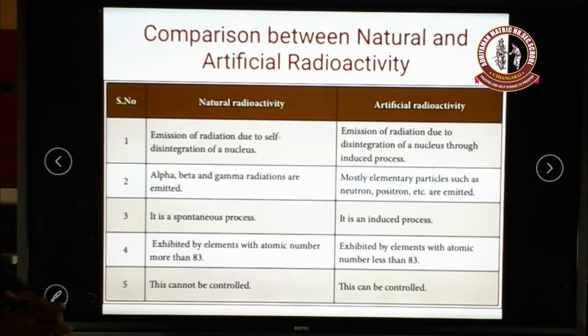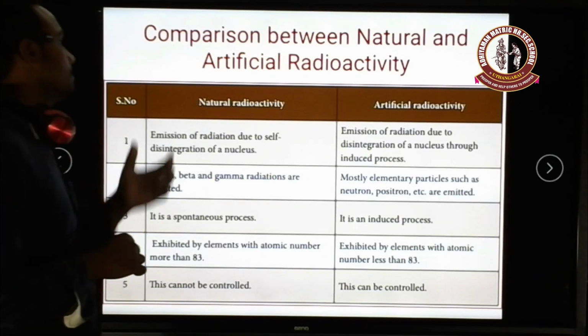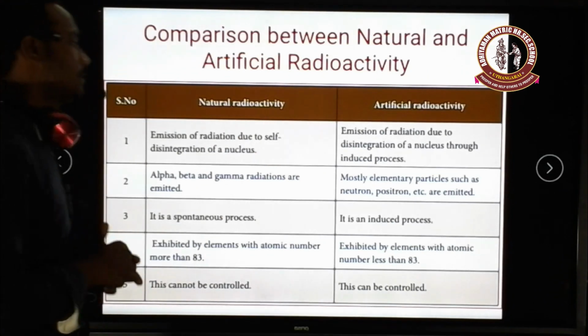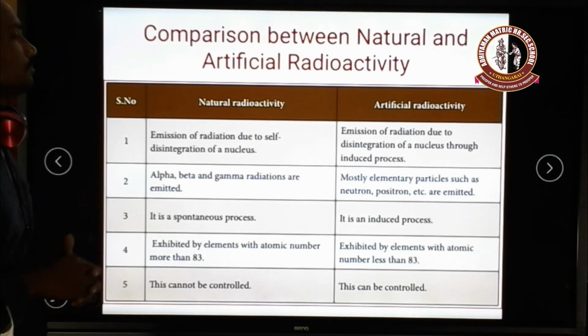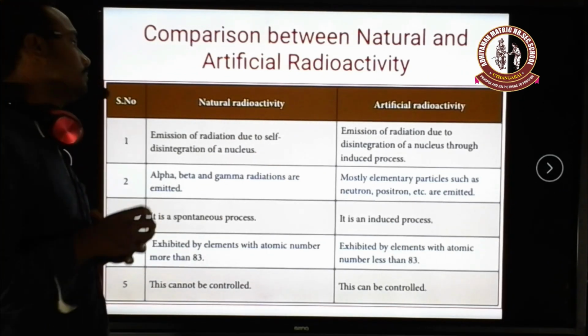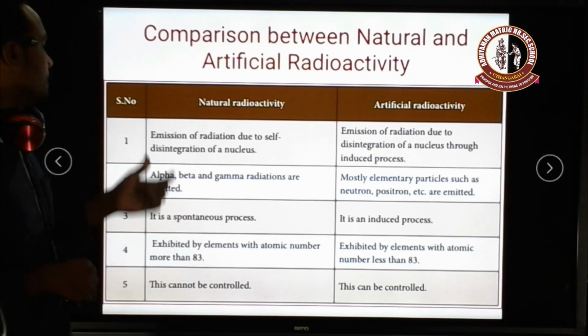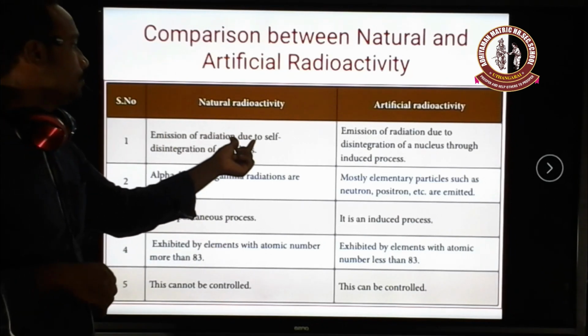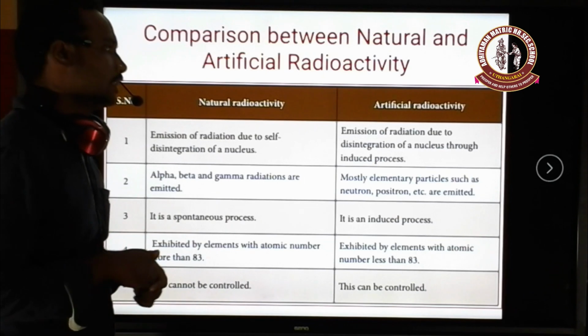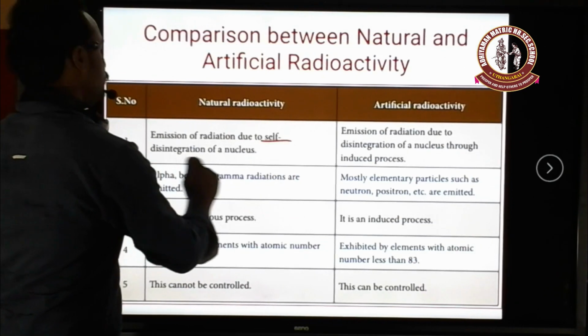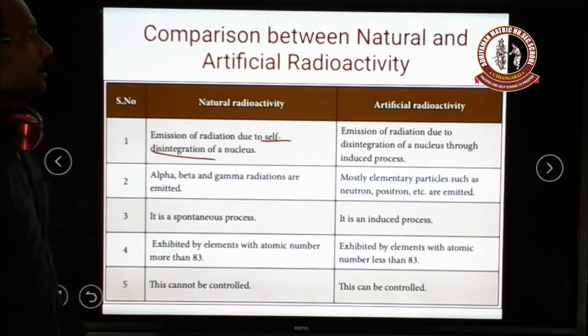And next we are going to compare natural and artificial radioactivities. What is meant by natural and what is meant by artificial radioactivities? Natural means the nucleus emits radiation by itself, in a self-sustained manner. The emission of radiation due to self-disintegration of the nucleus is called natural radioactivity.